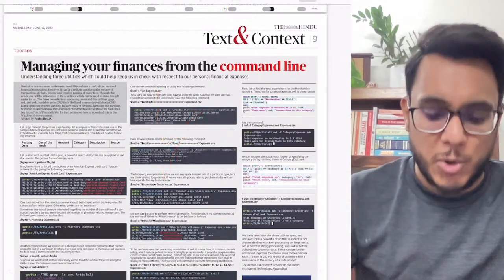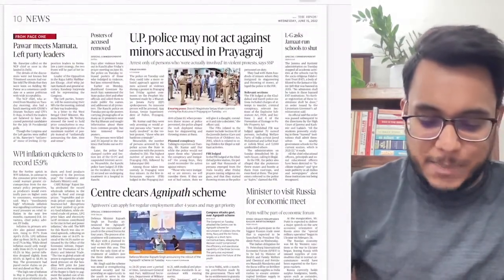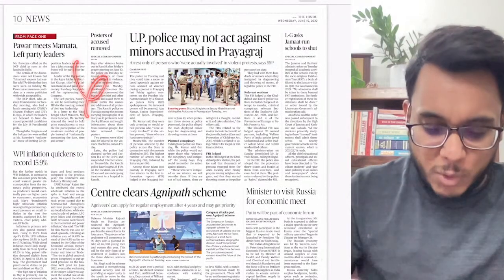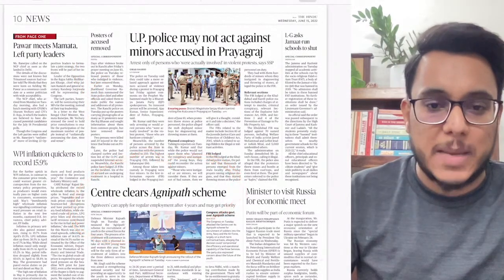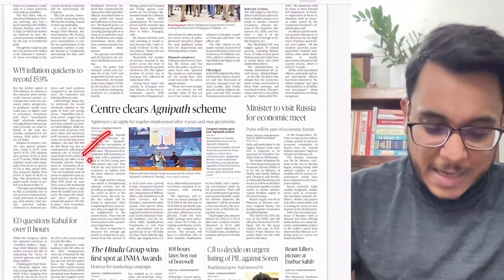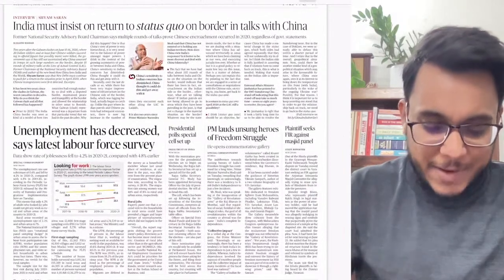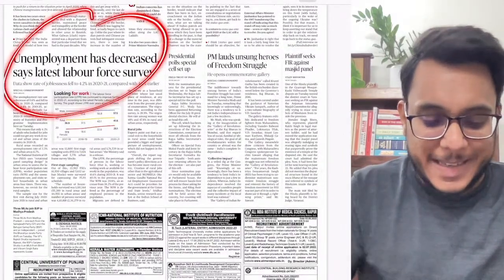Fine, not important for your UPSC. Please don't go into this article. Then moving on, after that, guys, political news etc., please remove it. However, here the Agnipath scheme has been mentioned. This Agnipath scheme is a very good article. We'll see this. Then moving on, after that, here we can see again, unemployment has decreased, says the labor